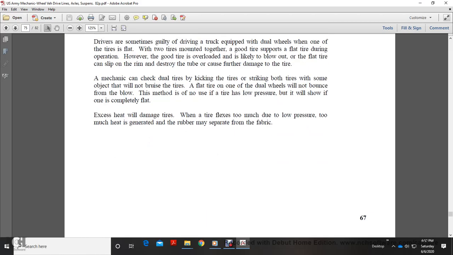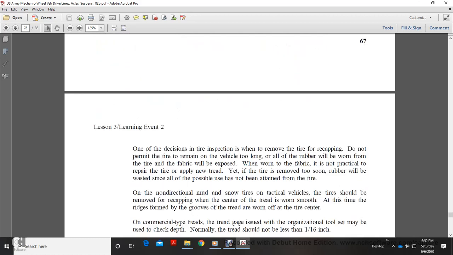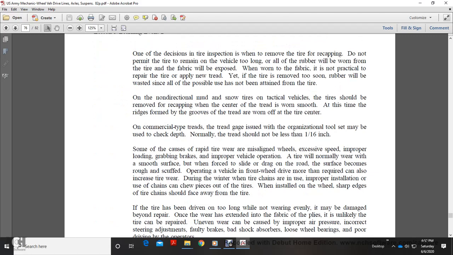Excessive heat will cause damage to a tire. The tire flexes too much with low pressure. When a tire flexes too much due to low pressure, too much heat is generated and the rubber may separate from the fabric.